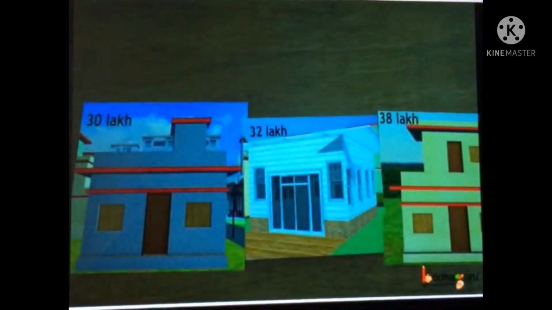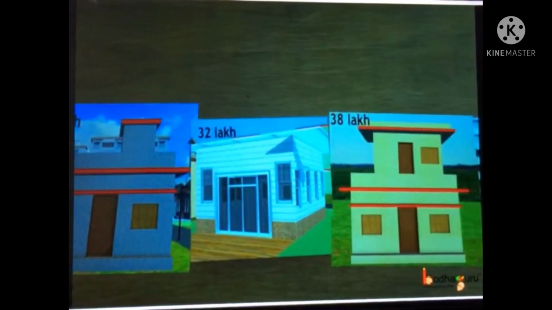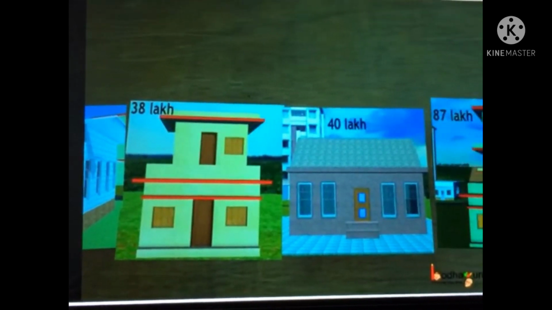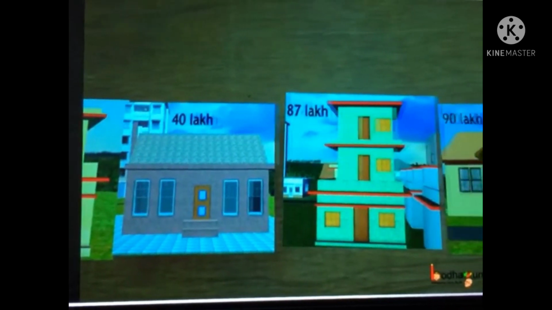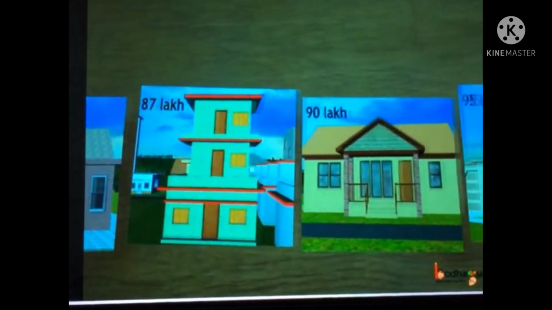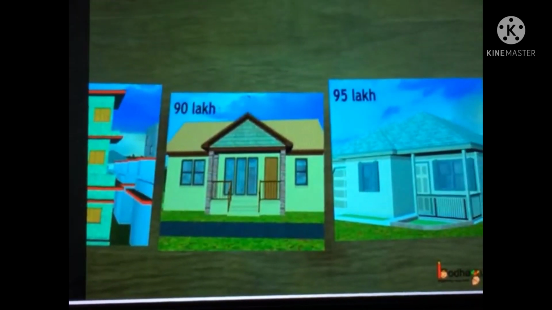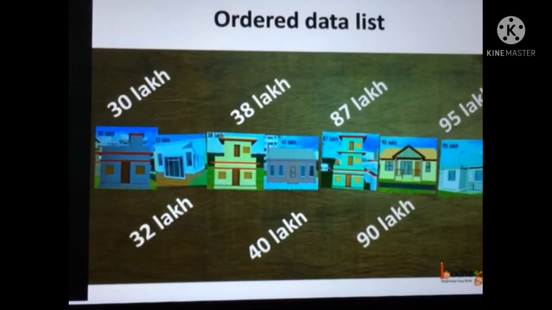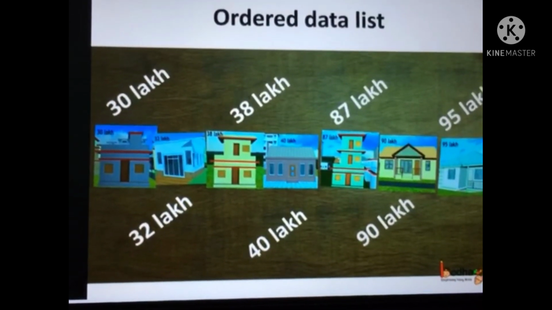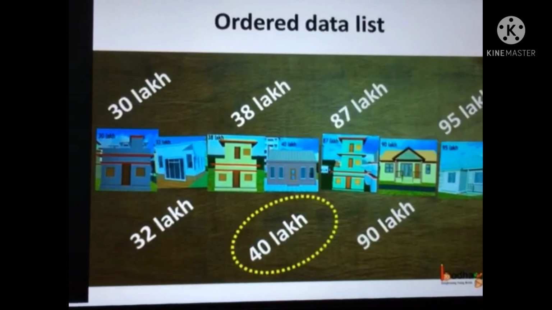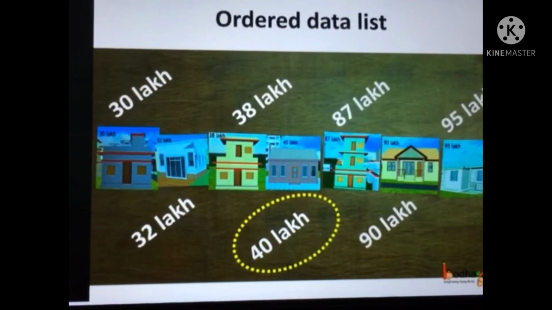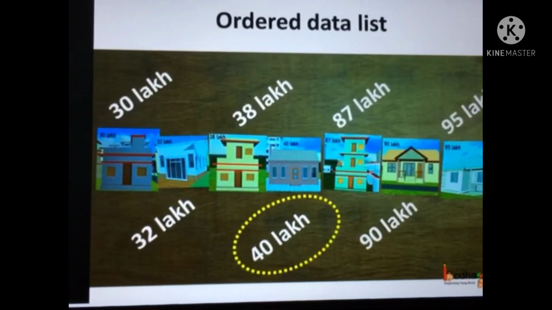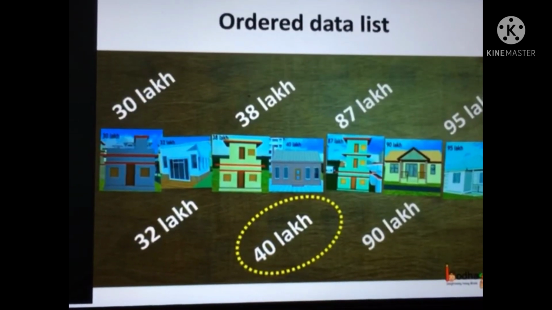Ascending order of price. Look here: 30 lakhs, 32 lakhs, 38 lakhs, 40 lakhs, 87 lakhs, 90 lakhs and 95 lakhs. So the lowest price was 30 lakhs and the highest price was 95. There were 7 choices. Look at the list carefully. If we see, the house costing 40 lakhs is exactly in the middle. So, it divides the list in 2 parts.